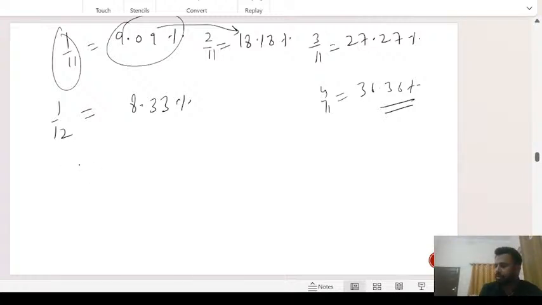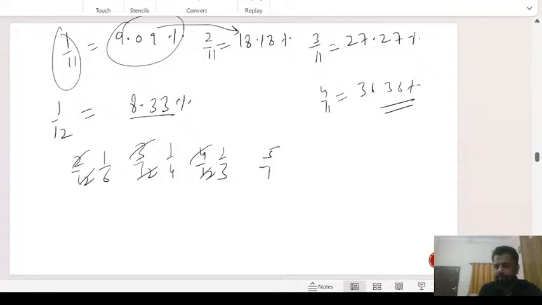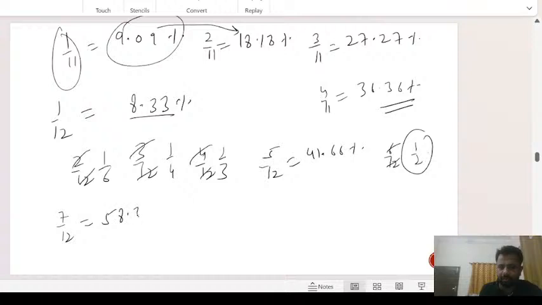And let's talk about 1 by 12 also, 8.33. 2 by 12 gets cancelled out to 1 by 6. 3 by 12 gets cancelled out to 1 by 4. 4 by 12 gets cancelled out to 1 by 3. We've already done it. 5 by 12. It's 41.66%. 6 by 12 gets cancelled to 1 by 2. 7 by 12 It's 58.33%. Multiply this by 7.